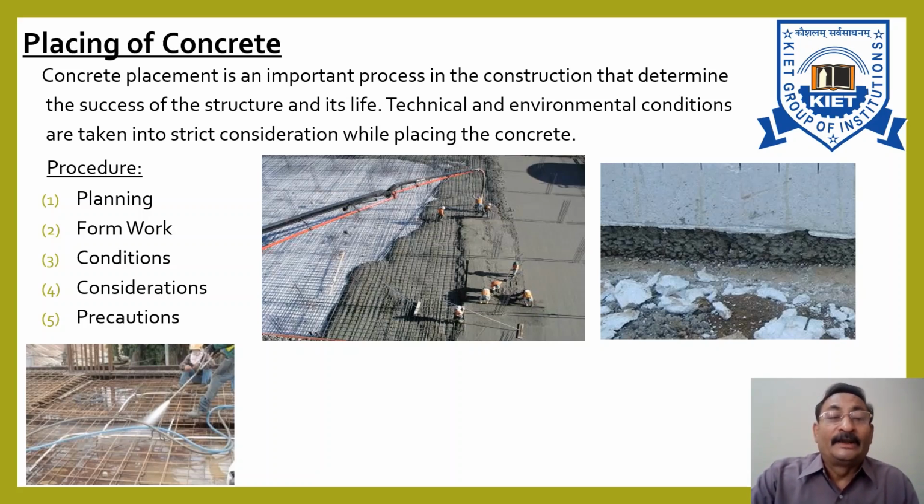The fourth point is considerations for concrete placement in layers. Concreting once started should be continuous until the pour is completed. It should be placed in successive layers of uniform thickness ranging from 150 mm to 900 mm.